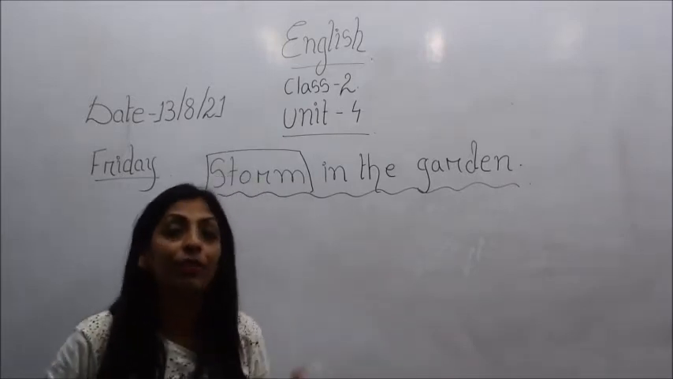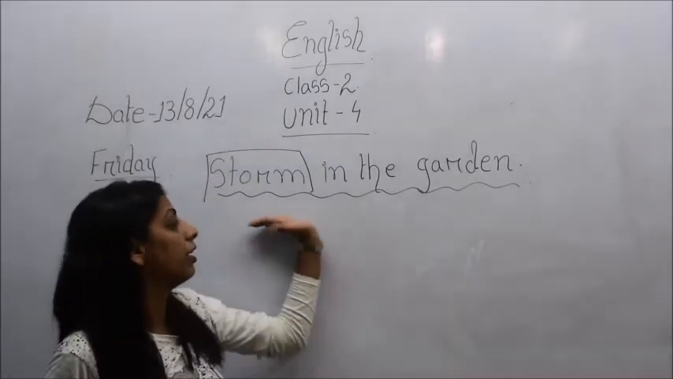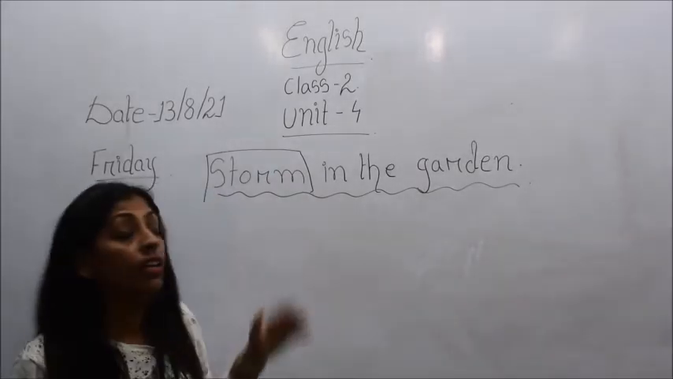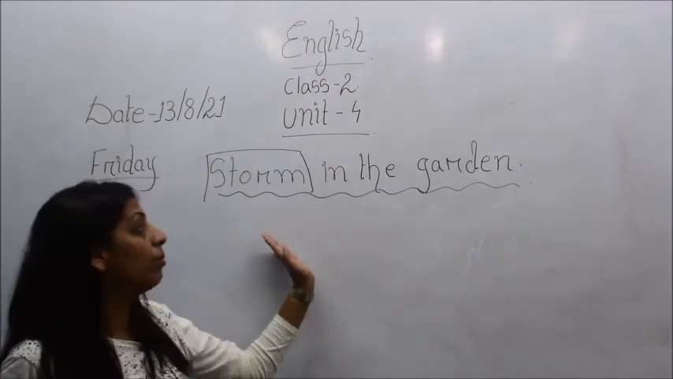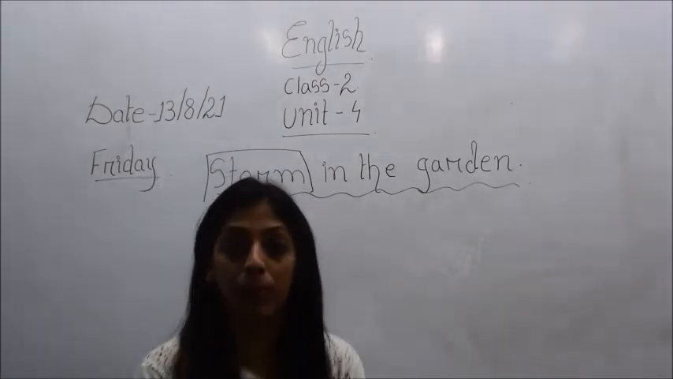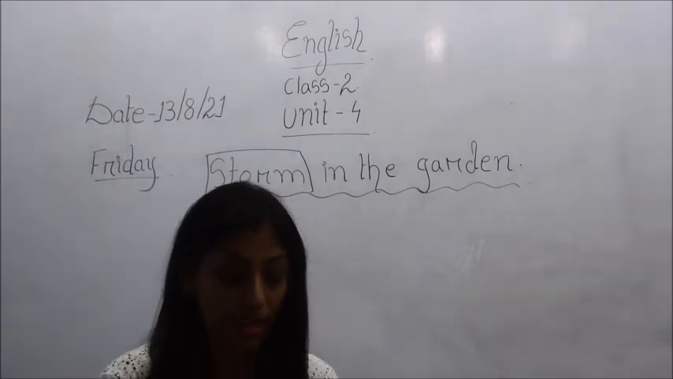In the story we will know it further, but for now, what does this title of the story signify? That there might be some kind of storm, and where? In the garden, okay. So now with this we will proceed to the story line by line, okay.